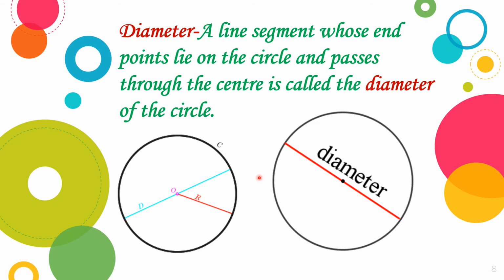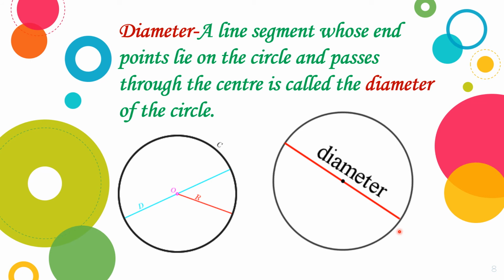Children, always remember, inside a circle, for a line segment to be a diameter, it always has to pass through the center and have both endpoints on the boundary of the circle. Then only that line segment will be the diameter. Okay. And children, as we have infinite radii in a circle, similarly we have infinite diameters in a circle.